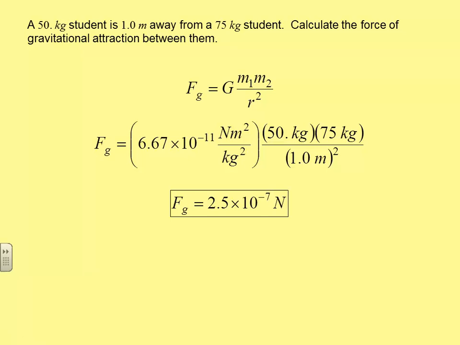Which, by the way, is why it took 100 years for Cavendish to figure out how to do the lab, because this is a really fine lab, in order to be able to come up with this really small constant. So there are forces of gravity between you and everything else in the room. It's just that they're so small that you don't really notice them.